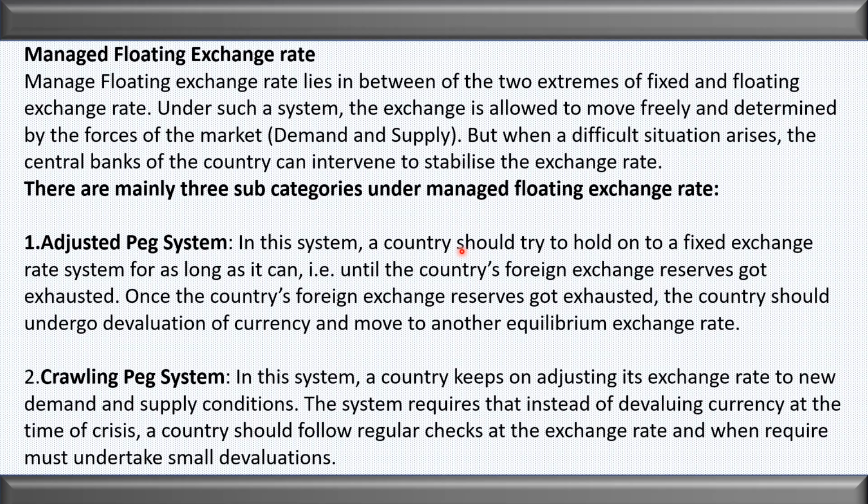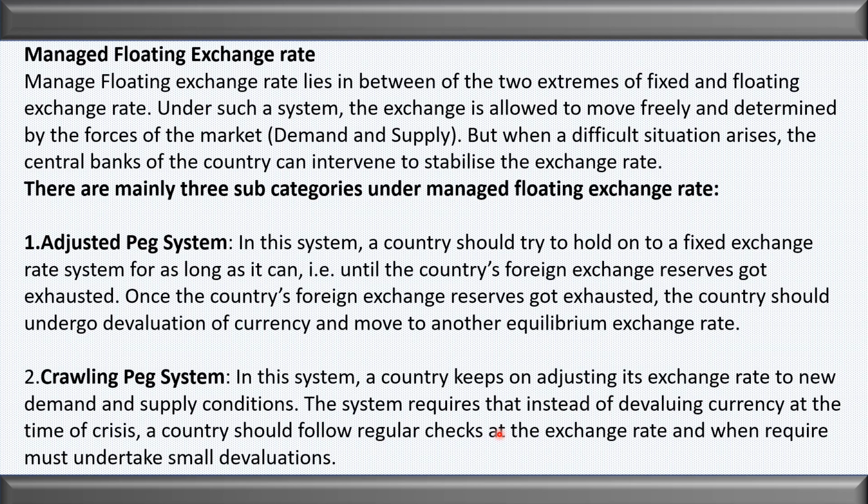The system requires that at the time of crisis, instead of devaluing the currency to a larger extent, the country decides to devalue it to a very small extent. So under the crawling system, what happens? The country holds the fixed exchange rate system and tries to subside the effect of demand and supply of the foreign exchange.